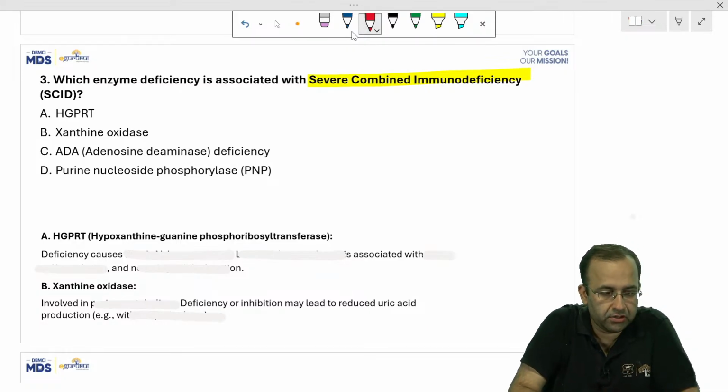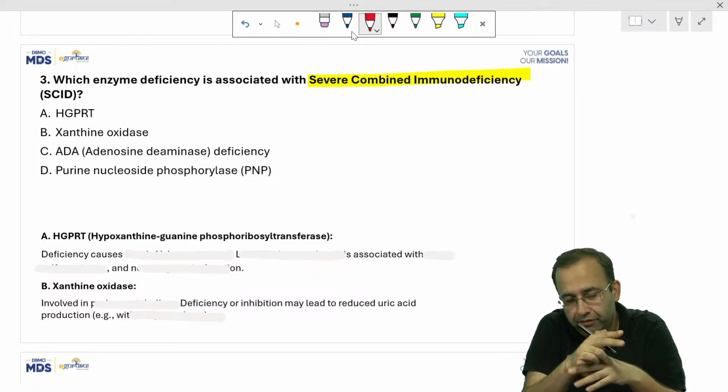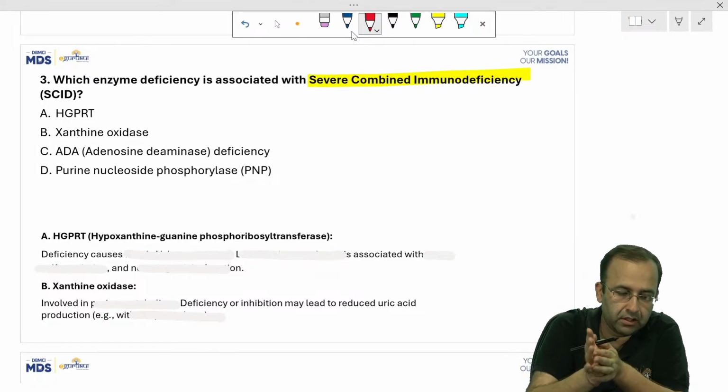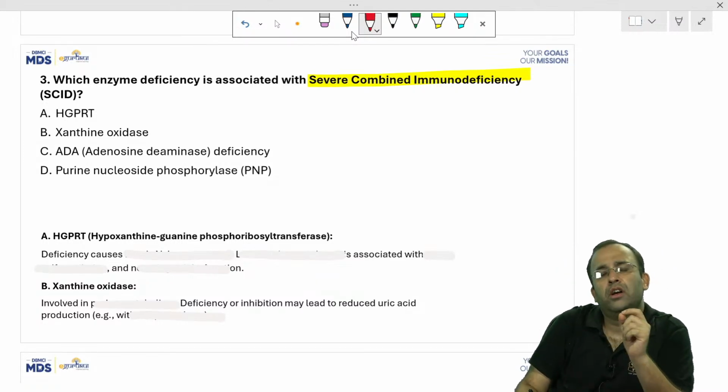This gets us to the next question. Which enzyme is associated with SCID? Severe combined immunodeficiency. Again, a modification of this question was recently asked in the MBBS PG segment. It is a disease of adaptive immunity.